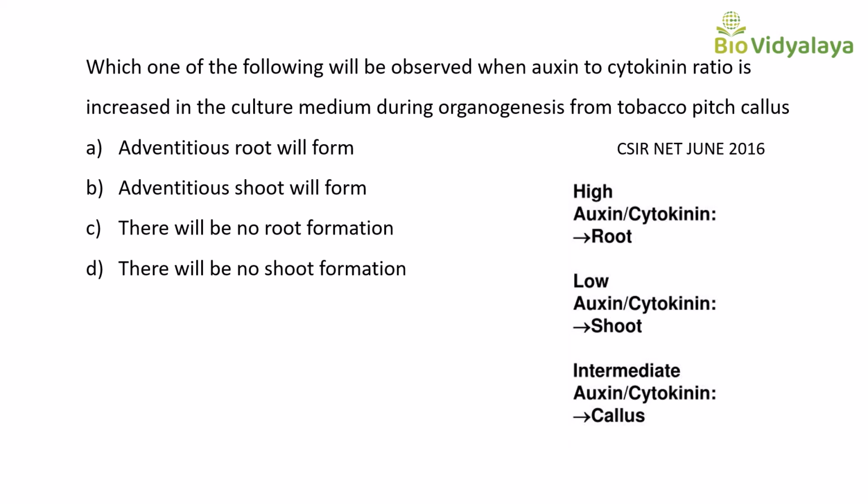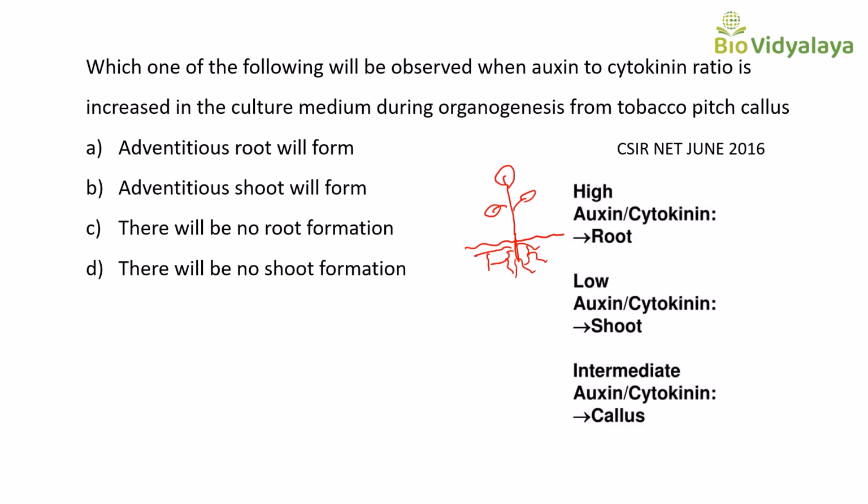Okay, this you have to remember. And auxin will promote adventitious root formation. Adventitious root means fibrous root, like this hair-like root. That is called the adventitious root.